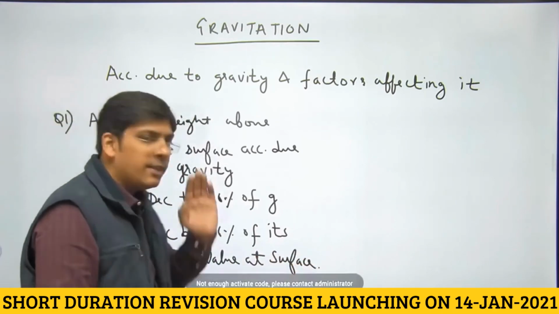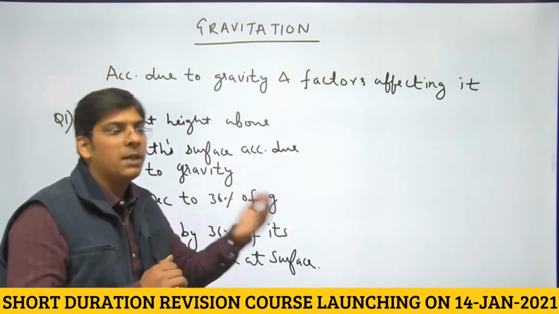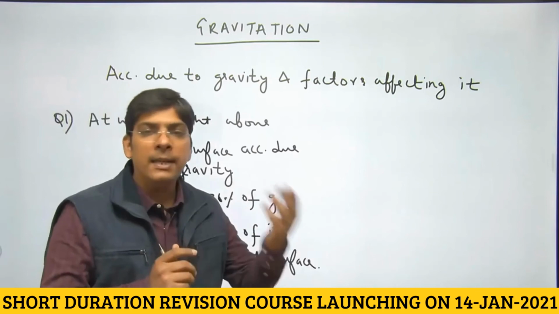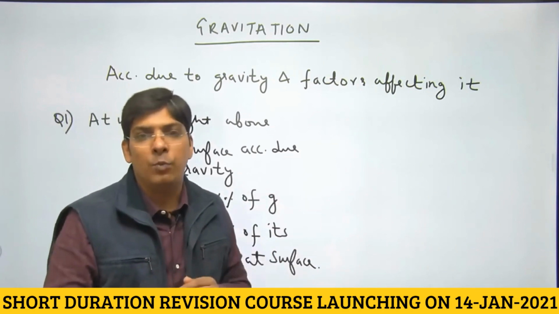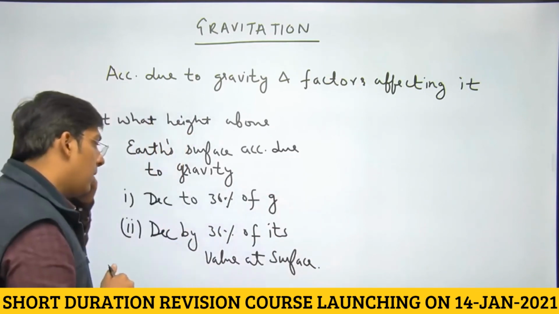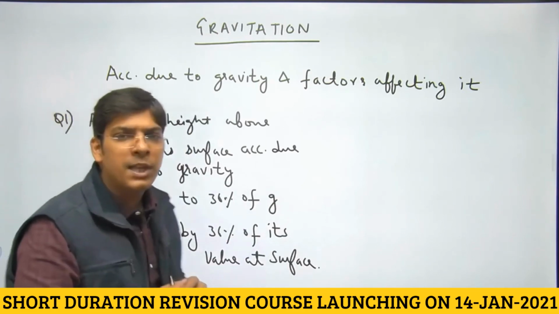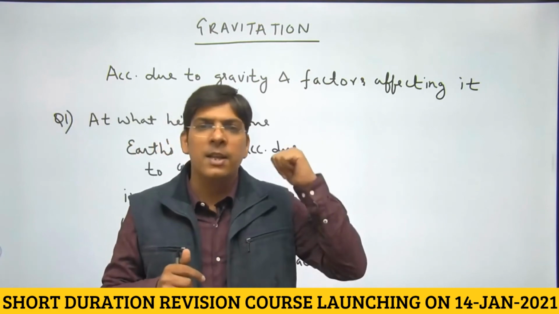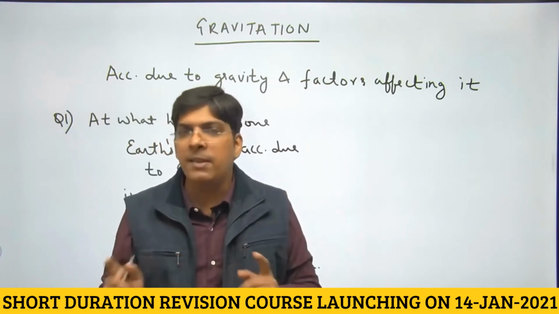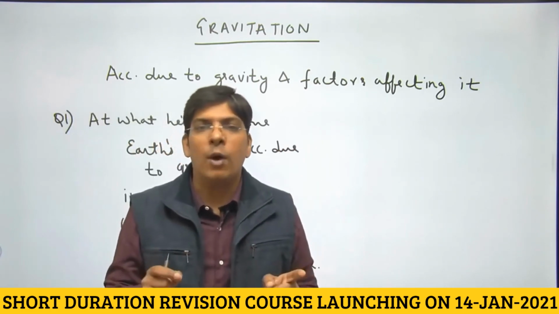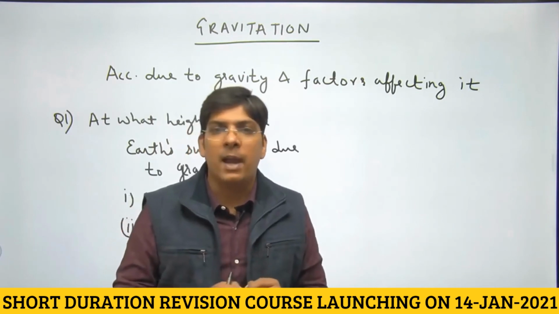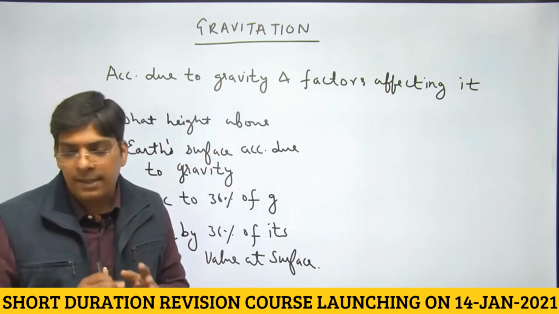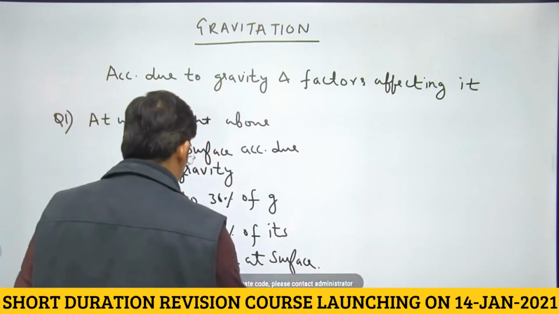See, decreases to 36% means 100 rupees become 36 rupees. Decreases by 36 means 100 rupees get decreased by 36 and they become 64 rupees. So in both the cases, it is a large change, not a small change. So we are going to use the formula for g dash as gR square divided by (R plus h) whole square. We are not going to use the formula g(1 minus 2h by R) definitely, because it was an approximate formula for small changes in acceleration due to gravity, right?